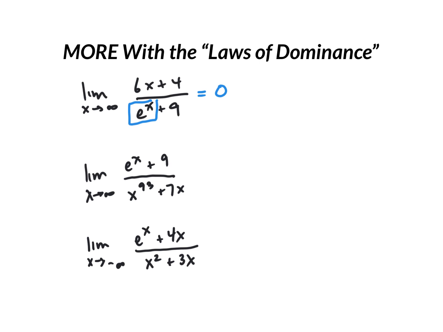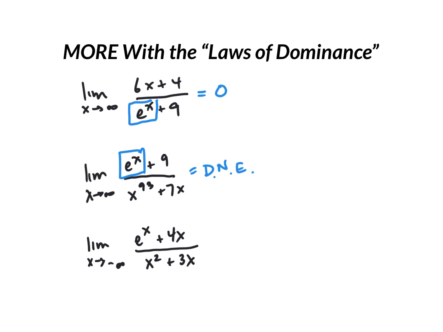Next up, we've got e to the x plus 9 over x to the 93rd plus 7x. I tried to throw you here with a huge exponent. It doesn't matter. The highest powered thing is definitely e to the x. Highest powered thing is on top. The limit does not exist, or it's infinite, however you want to think about that. But this limit will grow infinitely large.